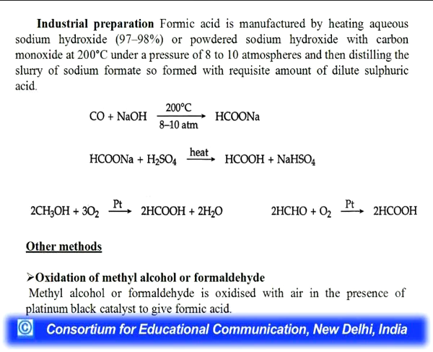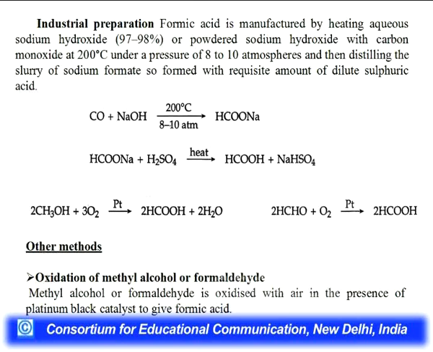Next is the industrial preparation of formic acid. Why are we taking different laboratory preparation and industrial preparation? In the laboratory we can prepare by any method, but specifically for industrial use we take a preparation which is comparatively cheap, or where the process is simpler and which can form in a single reaction. So, that is why laboratory preparation and industrial preparations are different. It cannot be very costly.